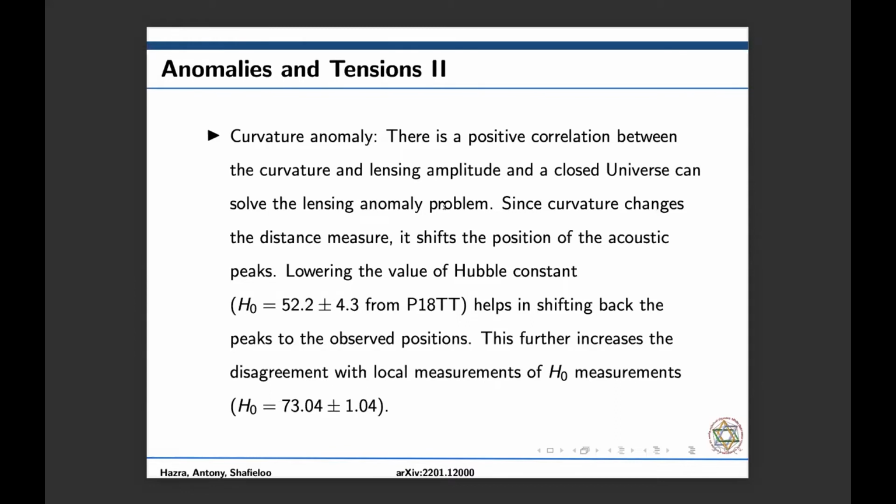So to bring it back, what curvature does is that it lowers the value of the Hubble constant to a very small value, around 52. So this actually further increases the disagreement with the local measurement of H0, which is around 73.04 as per the latest SH0ES release. Also, the Omega K analysis chooses a higher Omega M, which increases the discrepancy with the SH0ES release also.